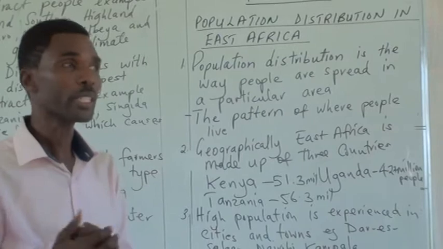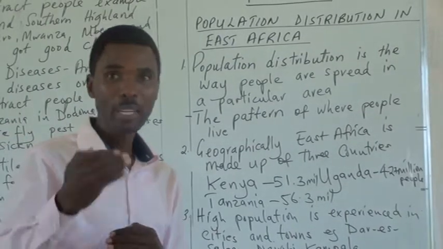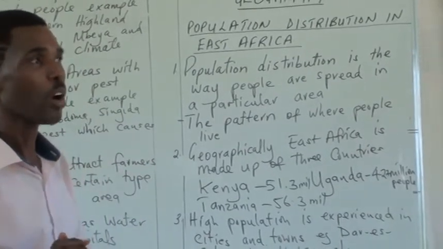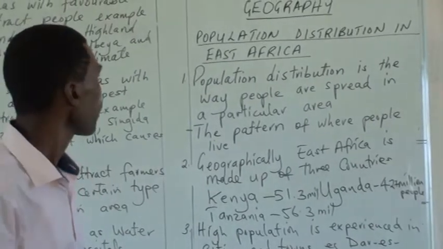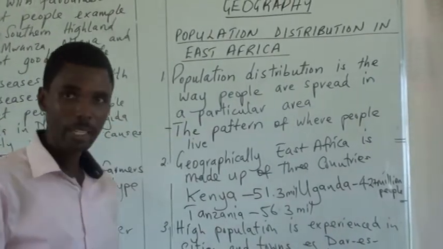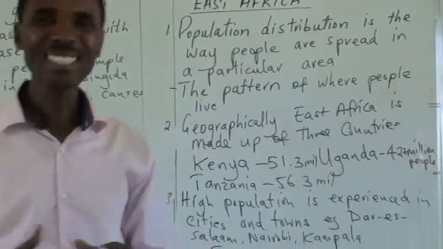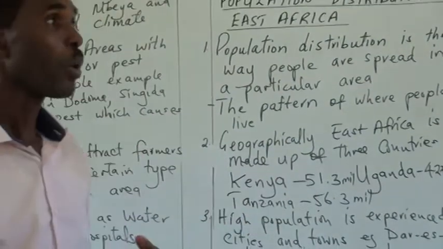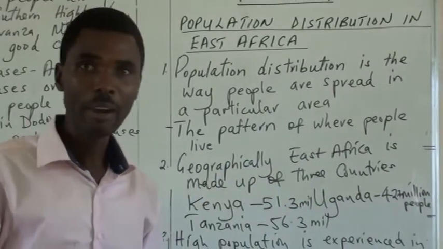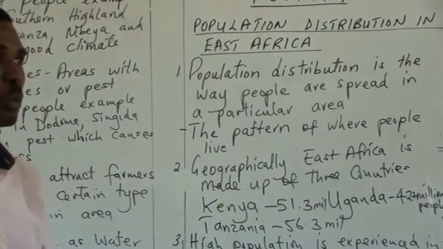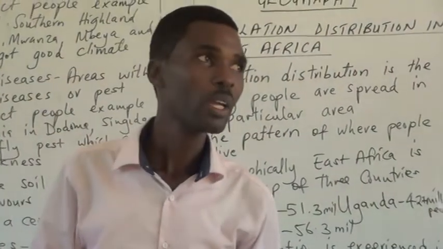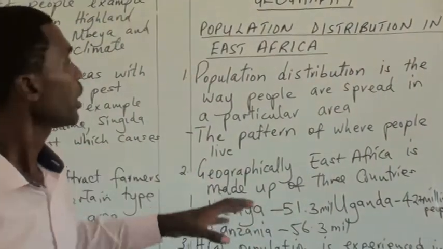Before we proceed, it's good we remind each other what is the meaning of the word population distribution. Population distribution is the way people are spread in a certain area, or the way people have been distributed in a certain area. Remember last time, I talked about this concept.